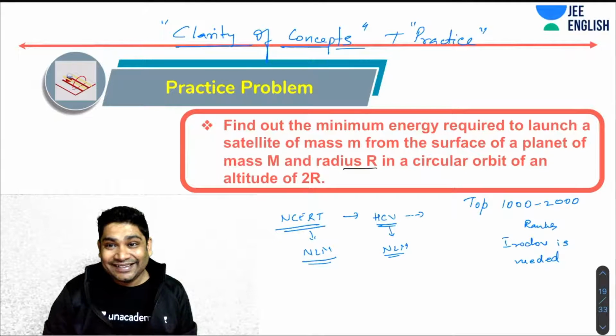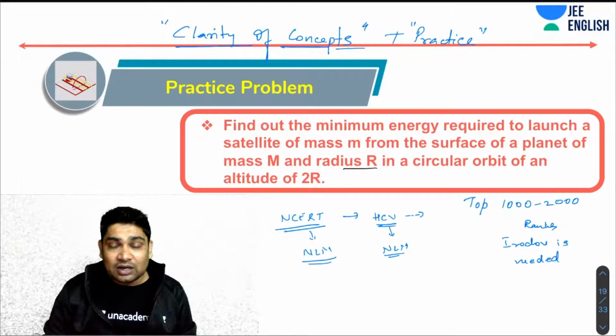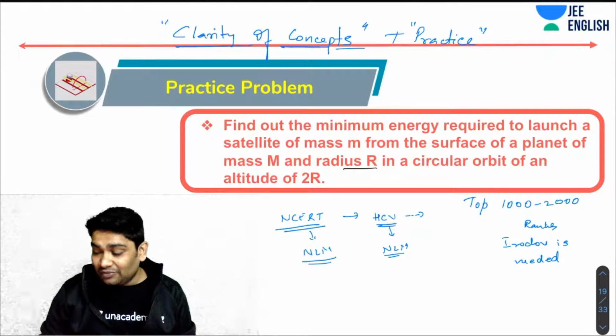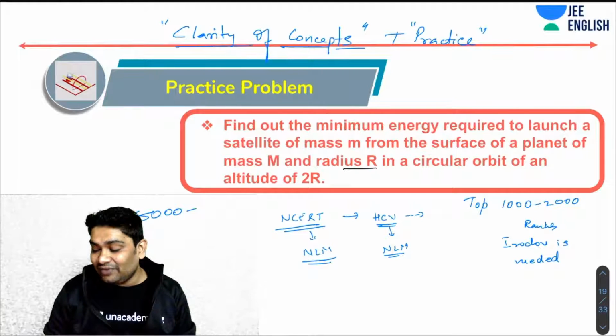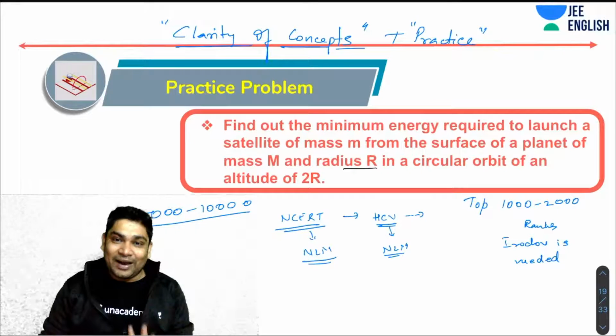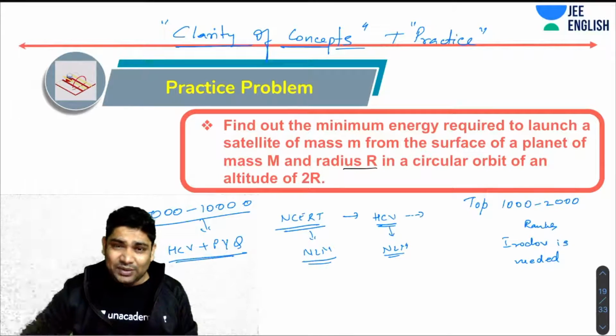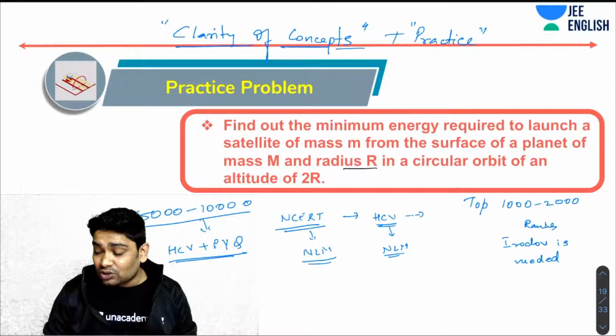Otherwise, if you are aiming for maybe even a top 10,000 rank, somewhere between 5,000 and 10,000 rank, I think HCV and PYQs would be sufficient. But just do more practice than that. For this kind of rank, HCV plus PYQs is definitely sufficient to be able to solve those many problems. But you will also need practice because it's a competition.